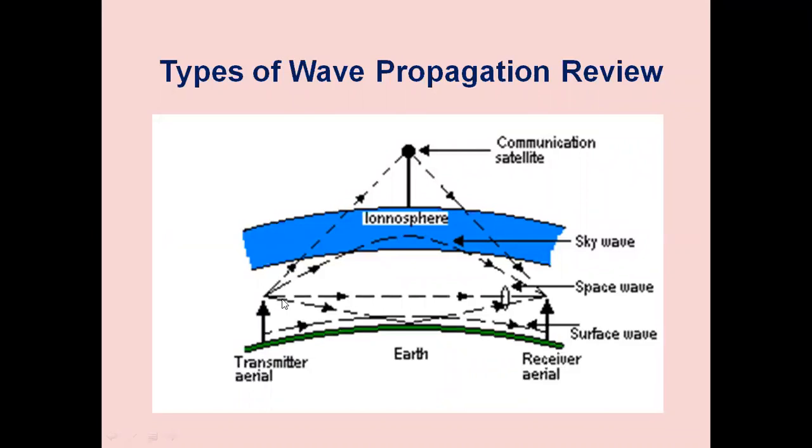We also studied space wave propagation. It is above a certain height. It is also called direct wave propagation or line of sight wave propagation. And we also have tropospheric scatter propagation. And then we can make use of a communication satellite for extraterrestrial propagation or satellite communication.